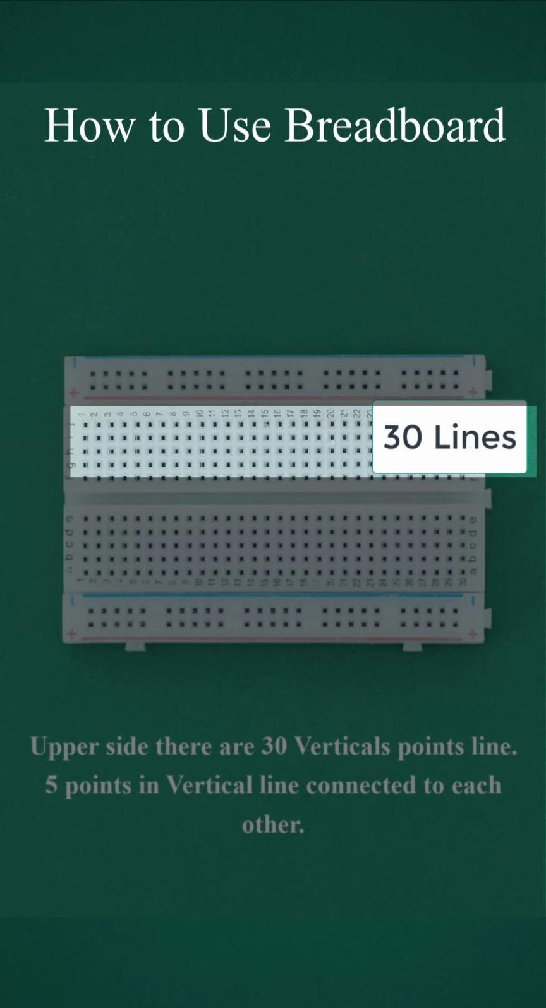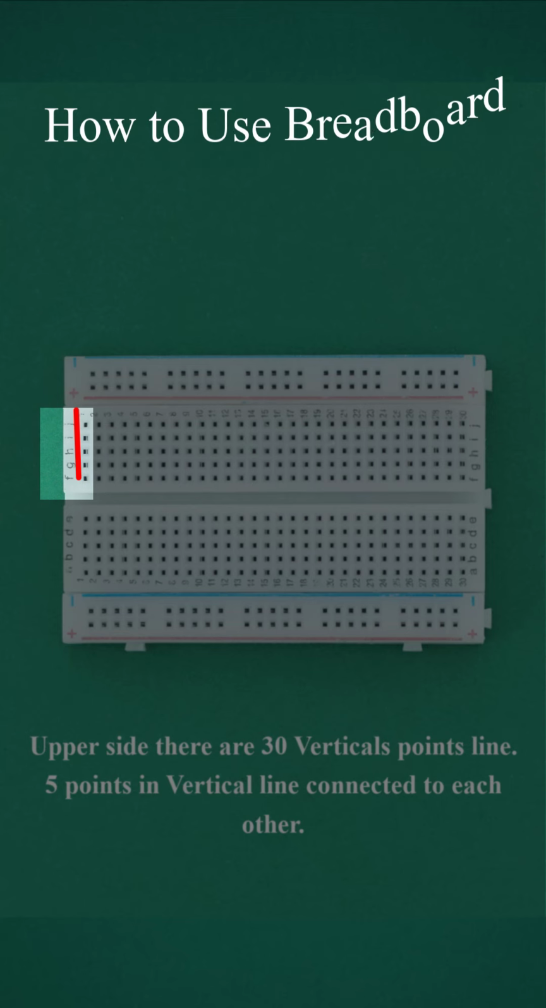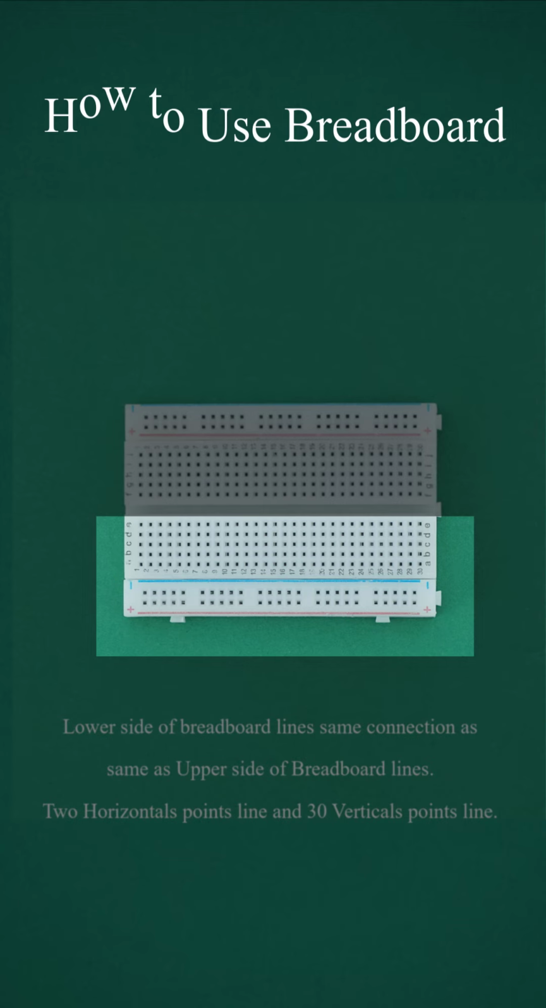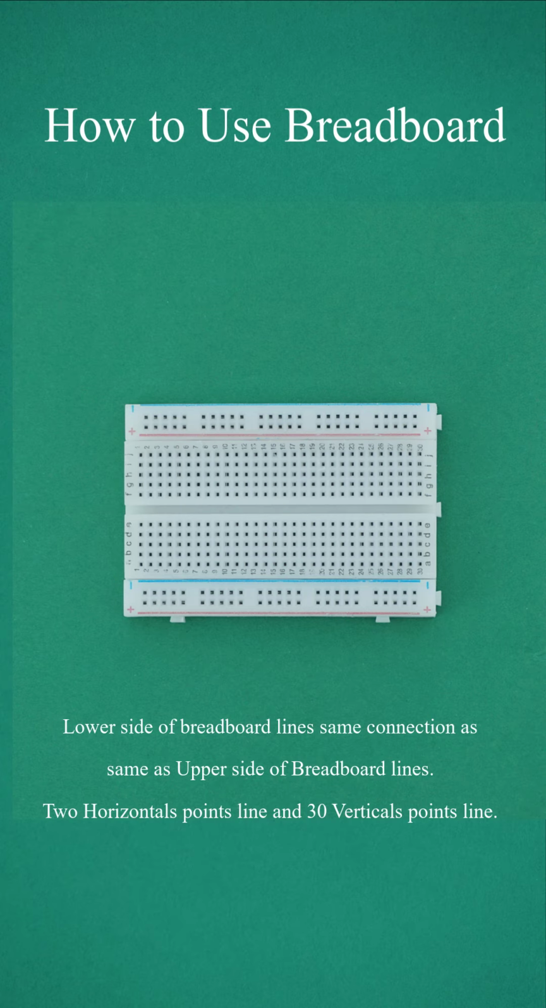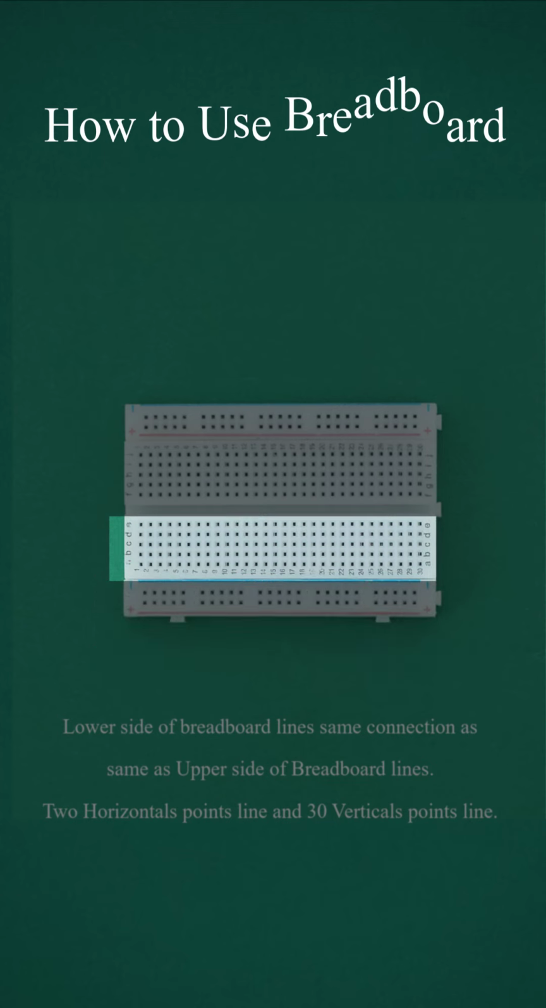On the upper side there are 30 vertical point lines. The five points in a vertical line are connected to each other. The lower side of the breadboard has the same line connections as the upper side: two horizontal point lines and 30 vertical point lines.